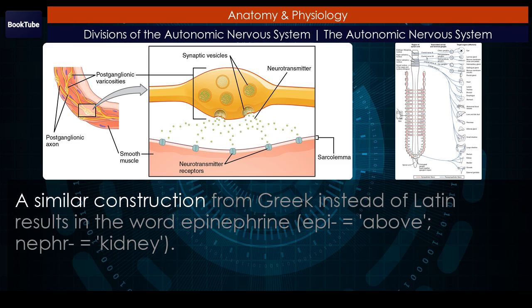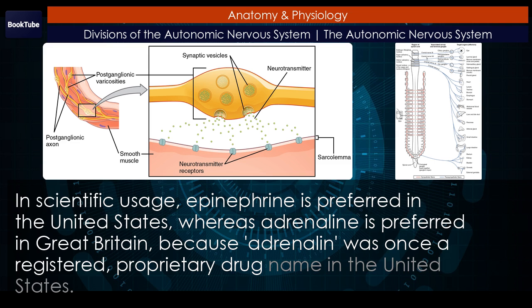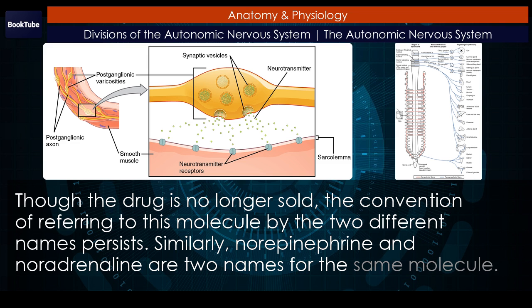A similar construction from Greek instead of Latin results in the word epinephrine. Epi equals above, nephros equals kidney. In scientific usage, epinephrine is preferred in the United States, whereas adrenaline is preferred in Great Britain, because adrenaline was once a registered proprietary drug name in the United States, though the drug is no longer sold. The convention of referring to this molecule by the two different names persists. Similarly, norepinephrine and noradrenaline are two names for the same molecule.